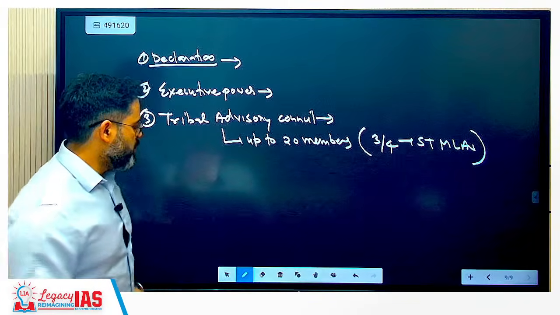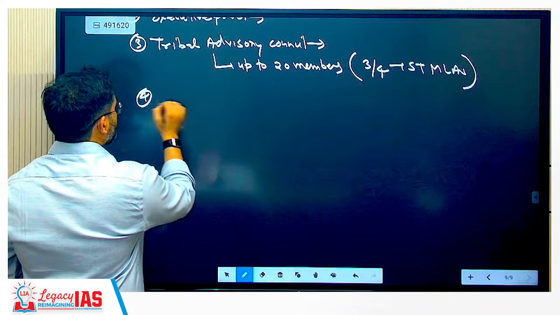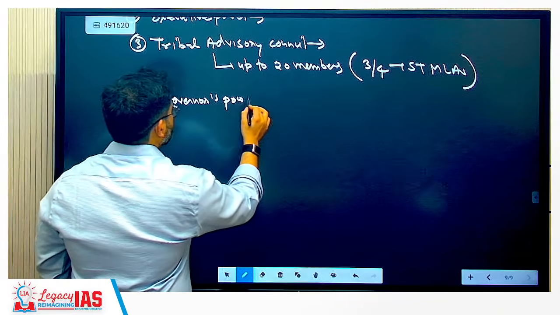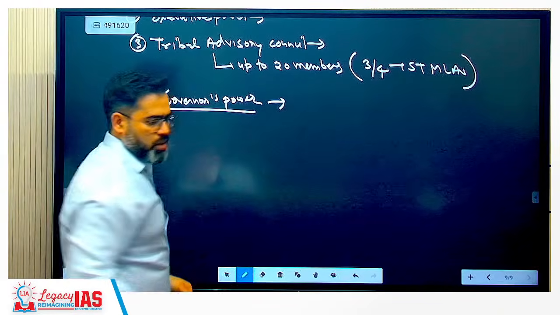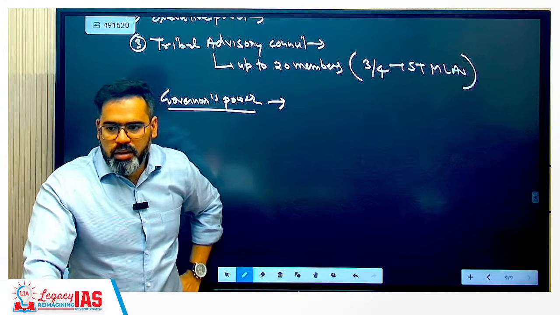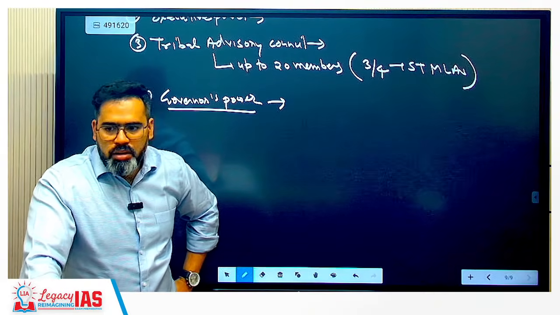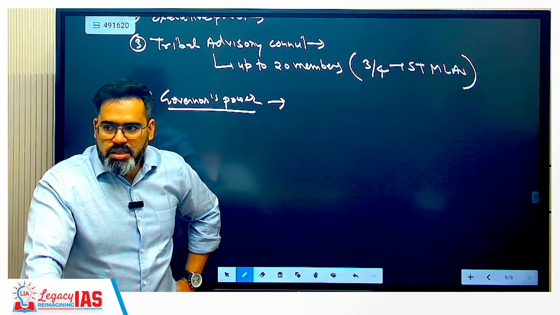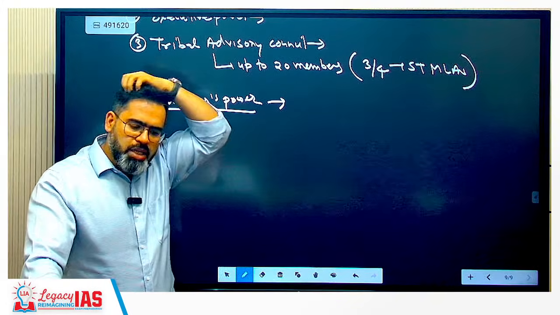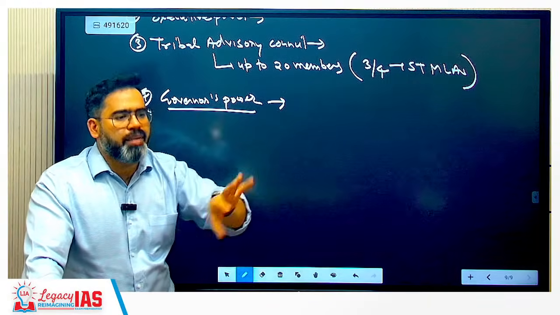Now governor's power. Governor's power. One thing: governor may direct whether a particular state or central law will be applicable in that area or not.